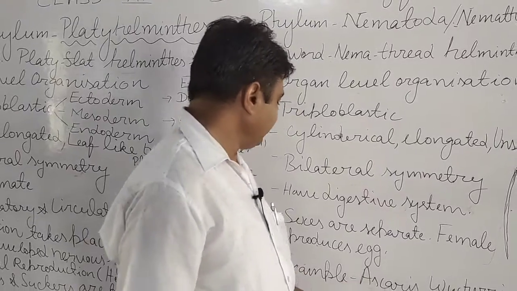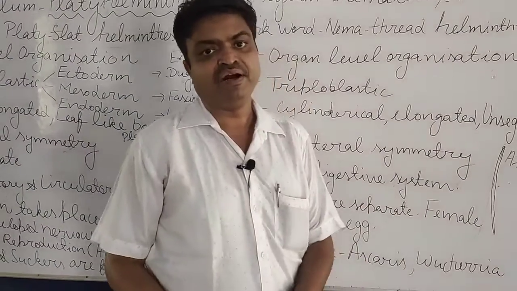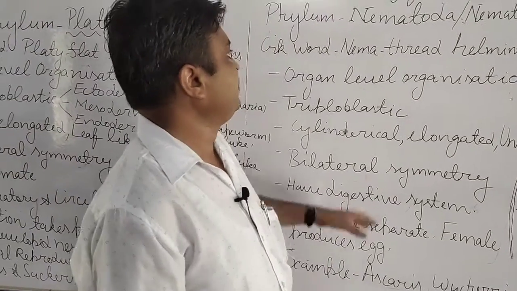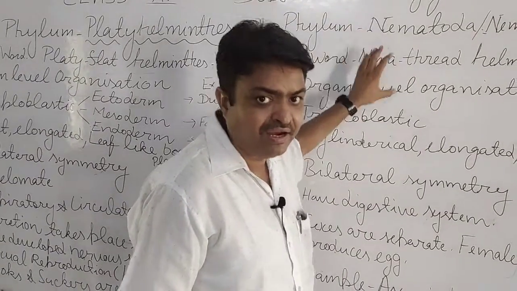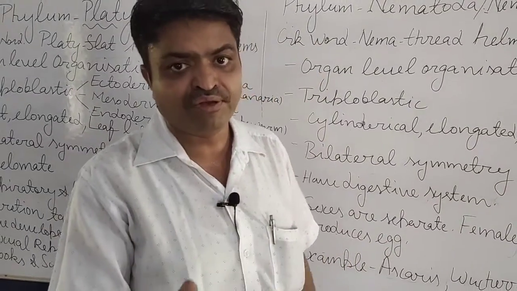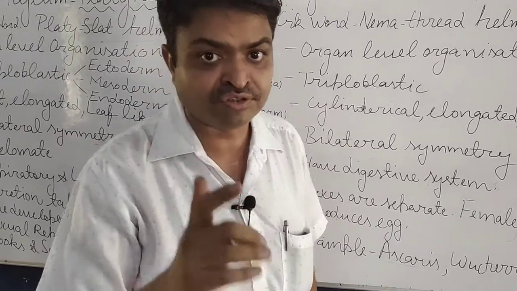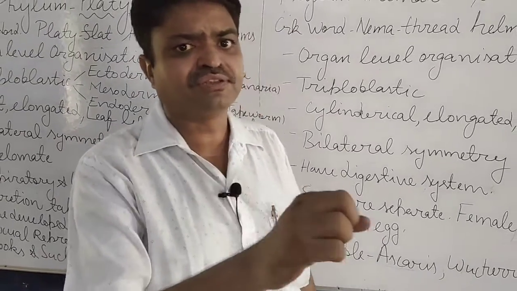Now we come to the examples. Ascaris and Wuchereria are examples of Nematoda. They have a parasitic mode of nutrition. They are found inside the body of the host, and they suck the blood.